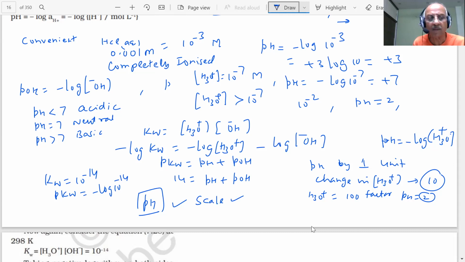It is a convenient form. Sometimes when they give pH, they may not give the temperature, because the changes in pH are less, but the change in hydronium ion concentration is more, because pH is minus the logarithm of the hydronium ion concentration.